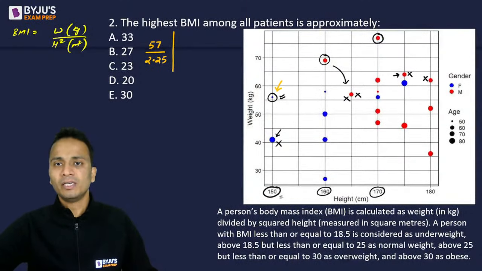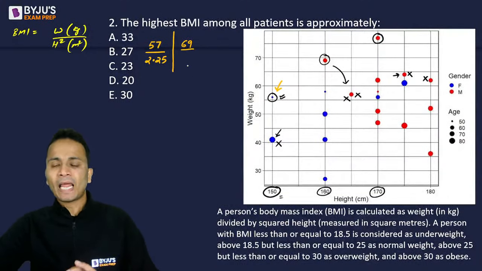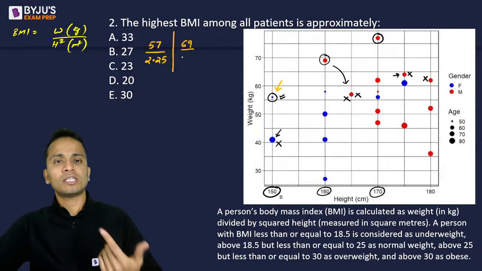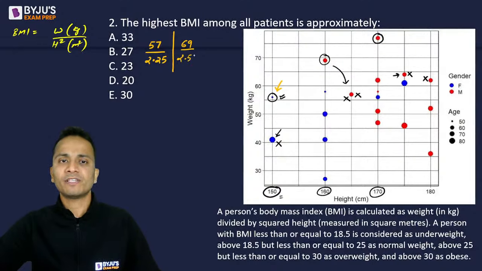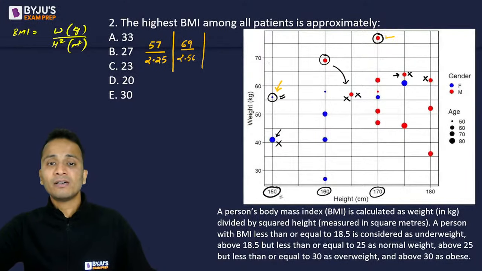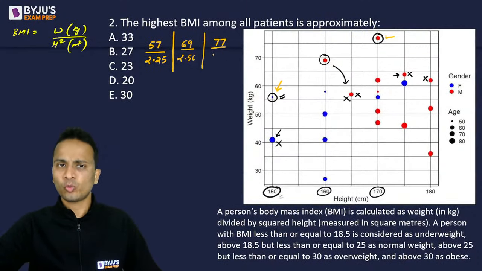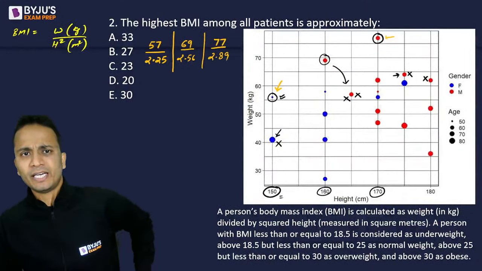The second number is the weight, 60, 65, 69. So 69 is the weight. So this is how I attempt the questions in the examinations. And 1.6 meters is the height. Uska square kar diya, 2.56. And the third patient, this one, इसका weight है 70, 75, 77. So approximately 77 is the weight and the height is 1.7 square. So 2.89.